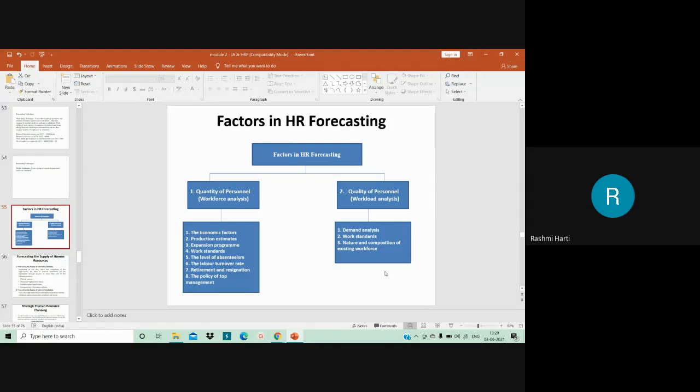So when we speak about the factors, the first factor in quantity of personnel is the economic factor. Economic factor relates to the national economy, the international economy scenario, and future prospects. These three things are taken into consideration when it comes to economic factors.